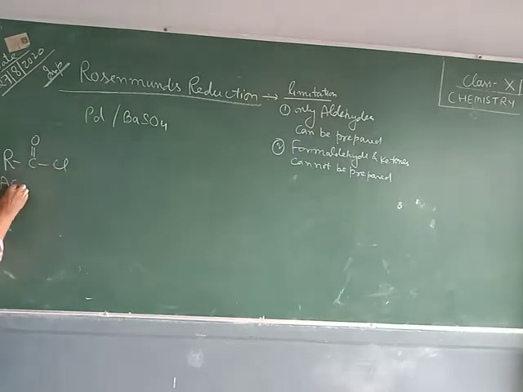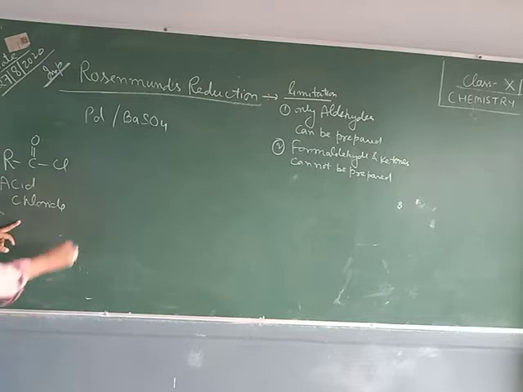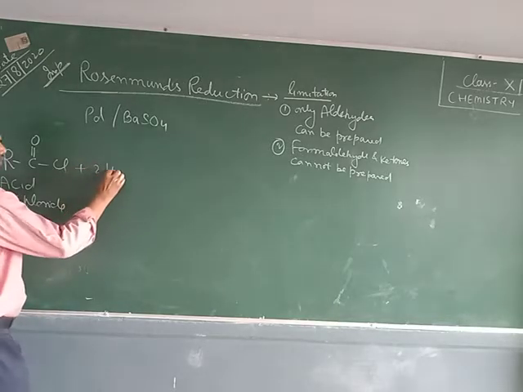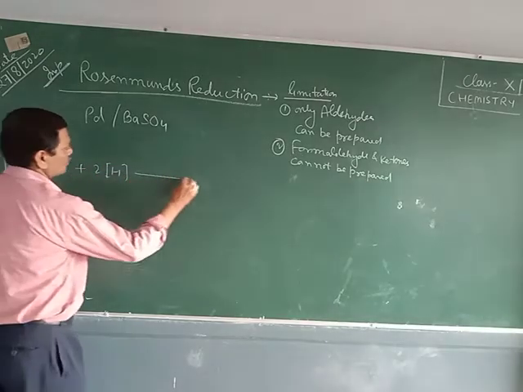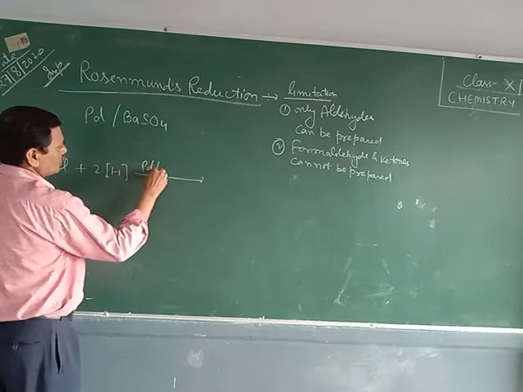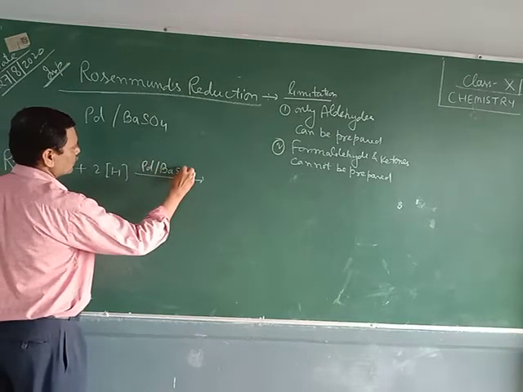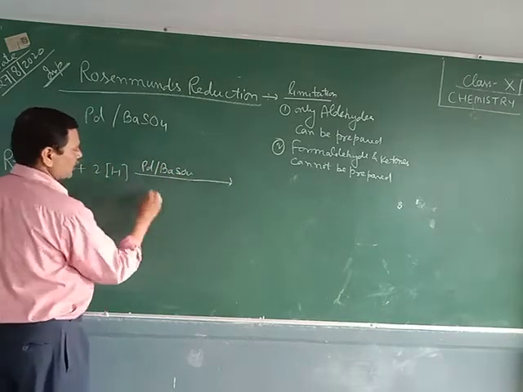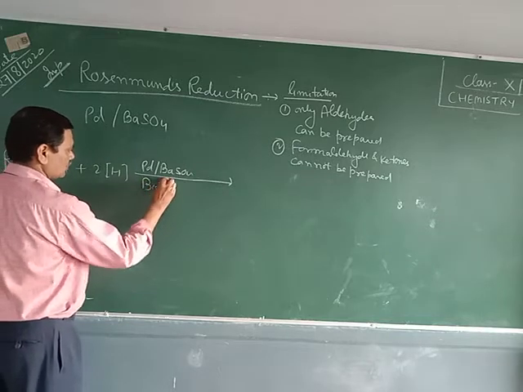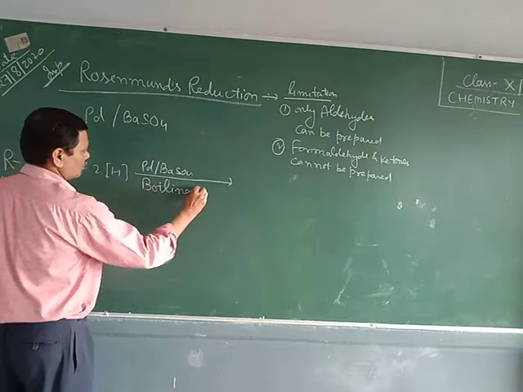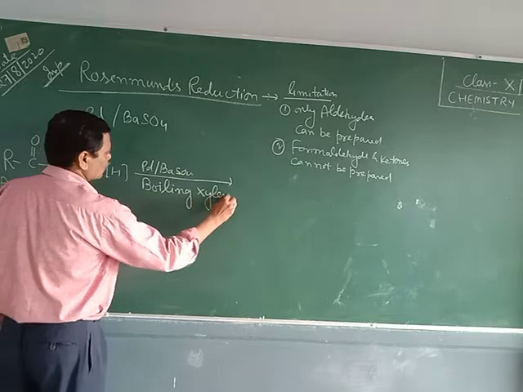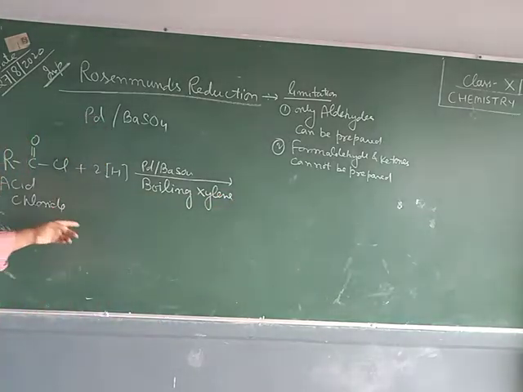This is acid chloride. Look here, RCOCl is acid chloride, reduced by palladium barium sulfate, and the reaction takes place in boiling xylene.